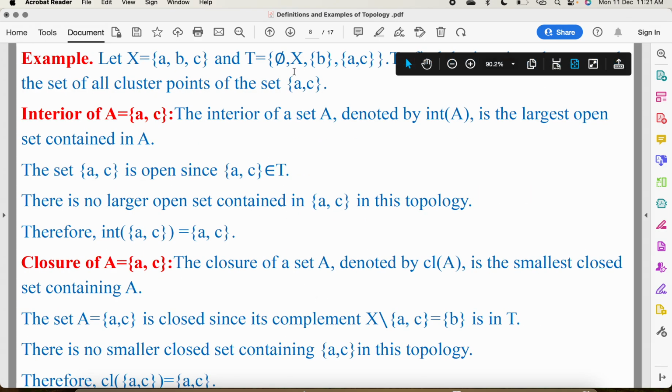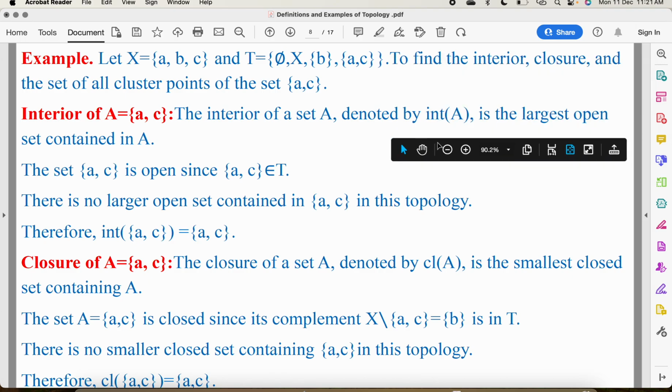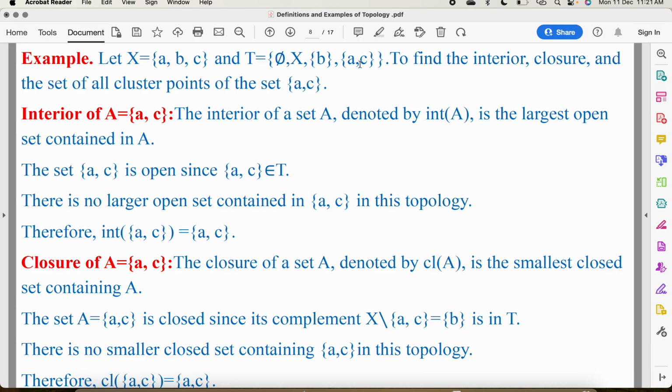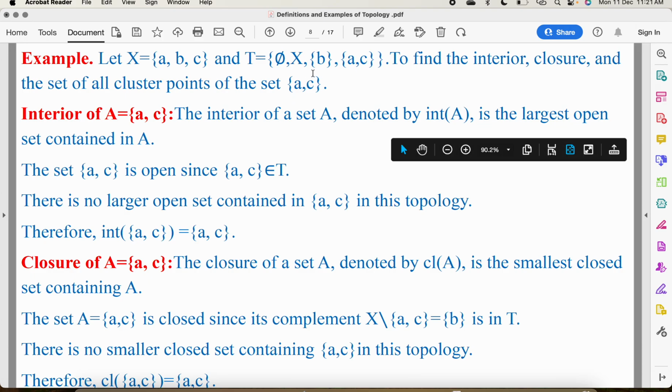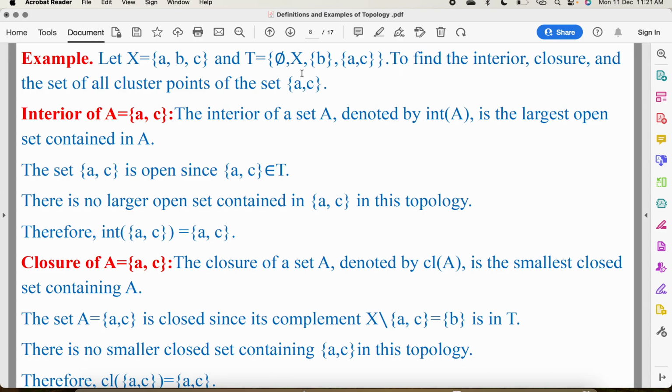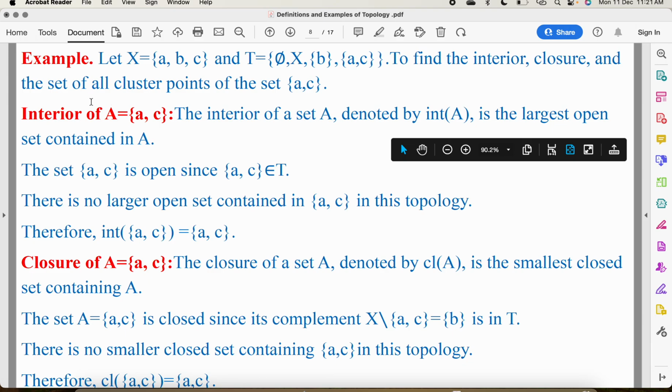If we consider an example, X equal to {a, b, c}, and we are given a topology T equal to {phi, X, {b}, {a, c}}. Now, how to find the interior of {a, c}, the closure of the set {a, c} and the set of all cluster points of the set {a, c}. We know that by the definition, the interior of a set A is the largest open set contained in A.